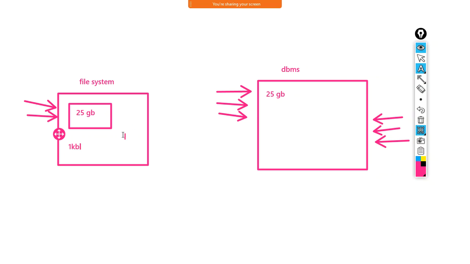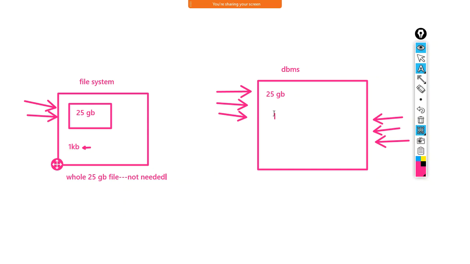In a file system, no data is stored in objects, and we can't use any specific query for that. So whenever we try to access some data, it will provide us the whole file. That means the whole 25 GB file will get downloaded to our PC, which is not needed at all. So it is consuming a lot of memory, as well as a lot of processing time, because we are downloading 25 GB, which is not needed at all.